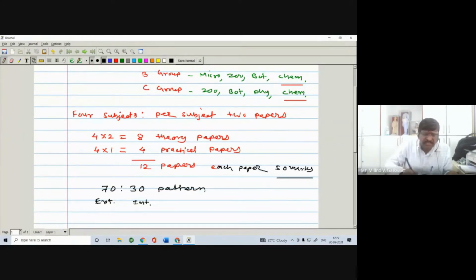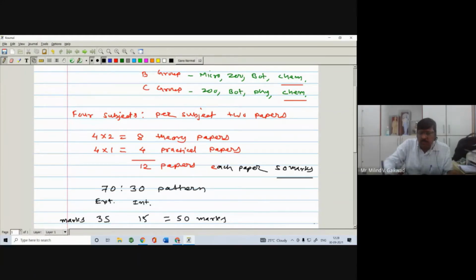So out of 50, 70% means 35 marks exam will be external, taken by Pune city, and 15 marks exam will be internal. The college will take the exam of 15 marks. So 35 plus 15 is equal to 50 marks.